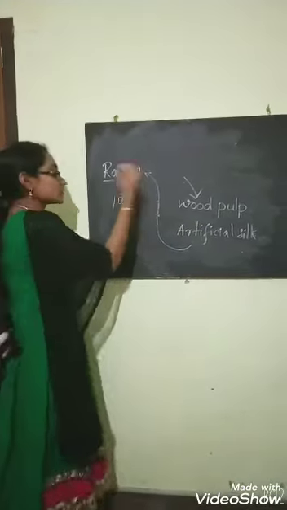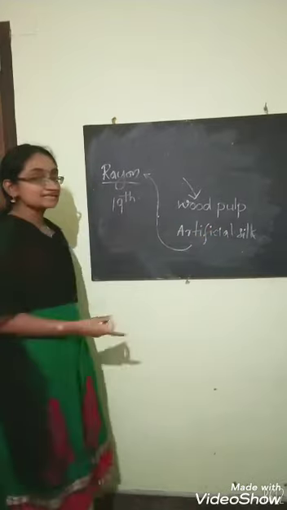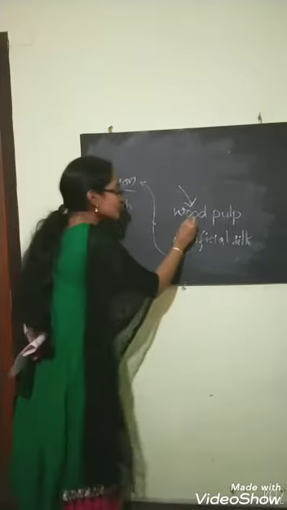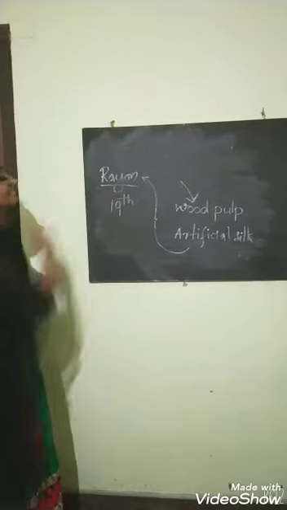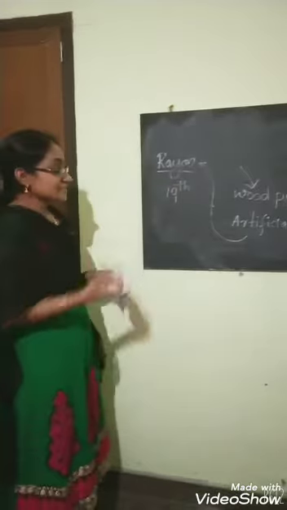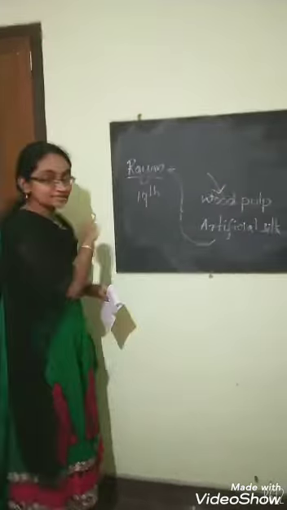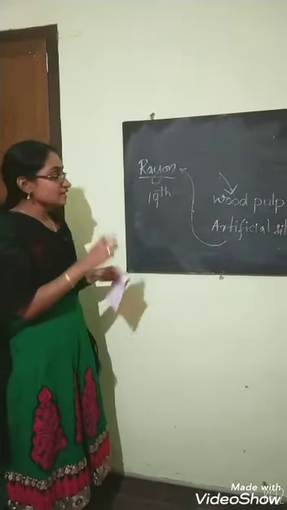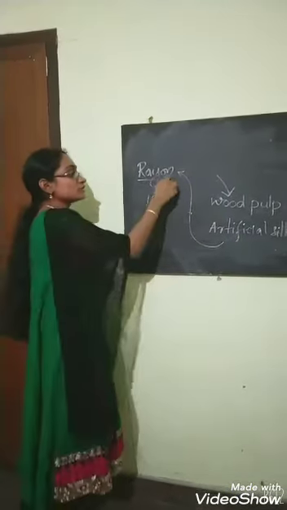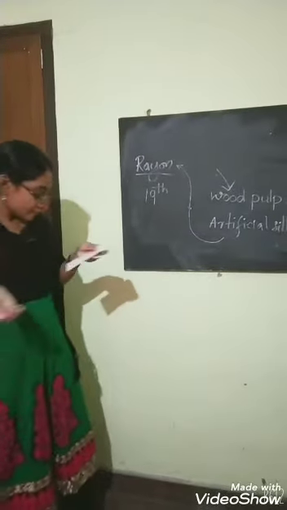So this rayon is also called artificial silk, and it is the wood pulp which is chemically treated. And this rayon is cheaper than our silk, and it can be given different colors. These are the good things about this rayon compared to our silk.